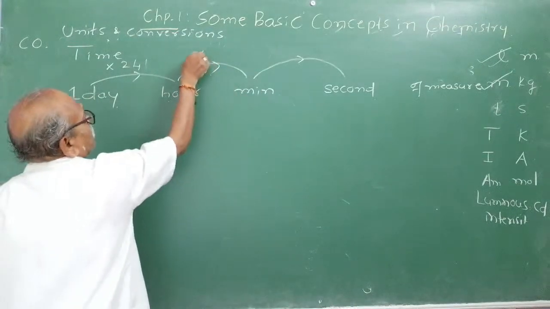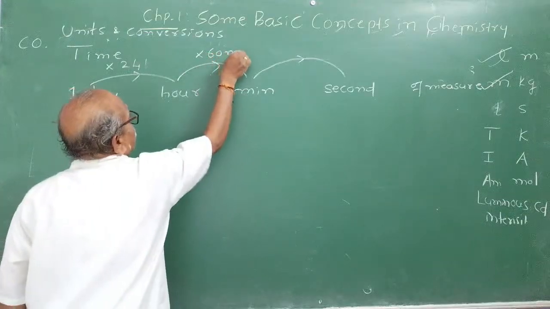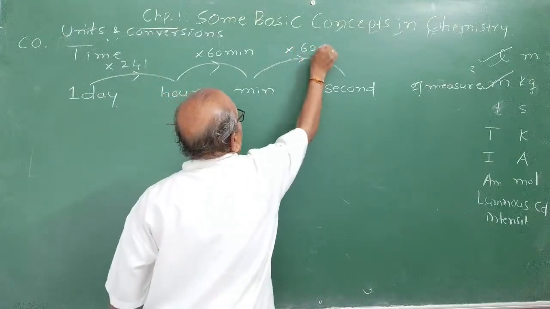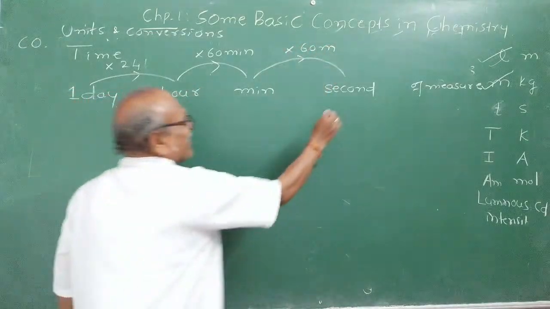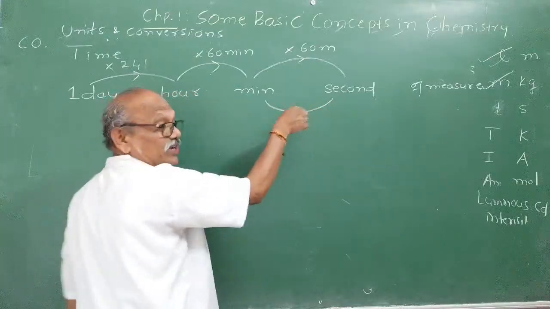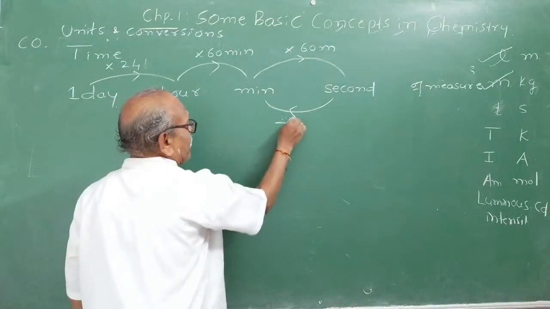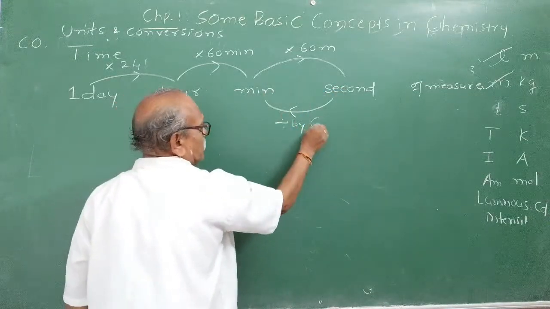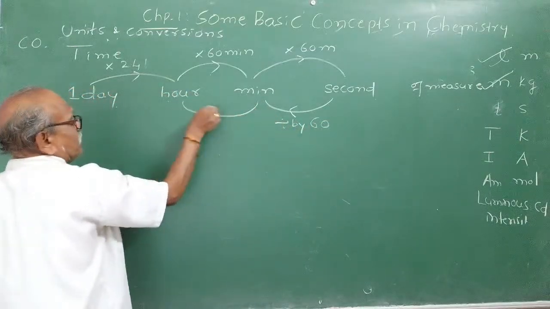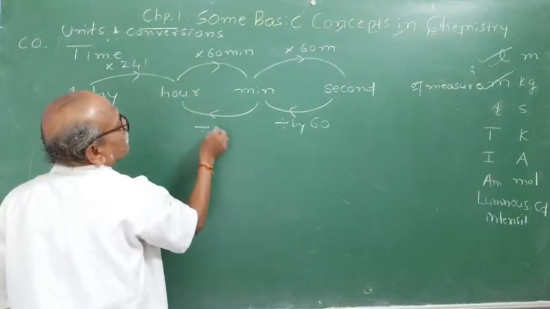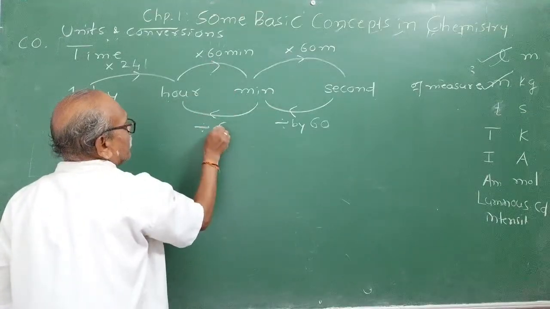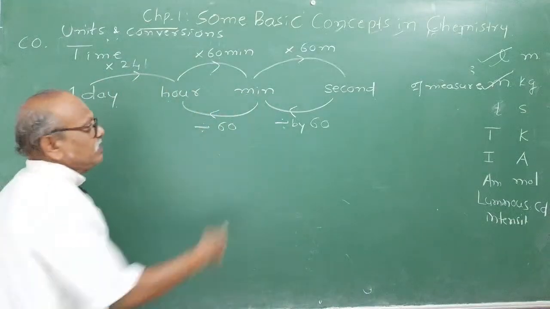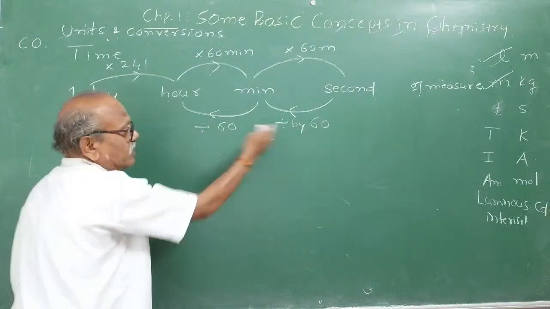1 hour is equal to how many minutes? 60 minutes. 1 minute is equal to how many seconds? To convert higher unit into lower unit, you have to multiply. Draw the diagram. From lower unit to higher unit, you have to divide. Suppose you want to convert seconds into minutes, divide by 60. And minutes to hours, divide by how many? Divide by 60. Here, to convert bigger to smaller, you have to multiply. The simple trick: lower to upper, smaller to bigger, divide by 60.